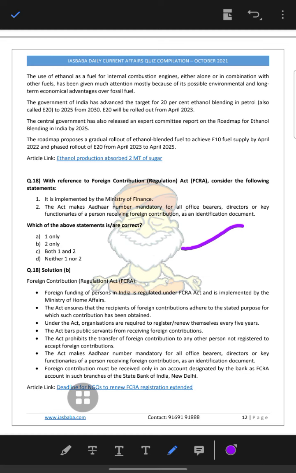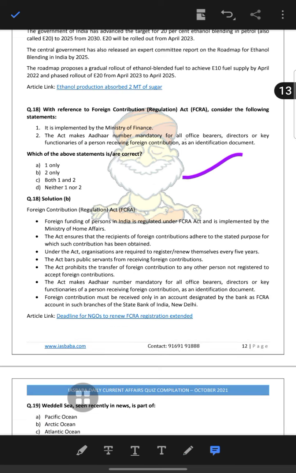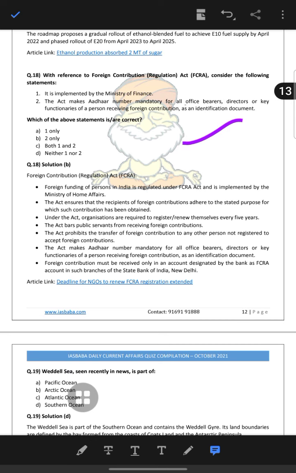The Foreign Contribution Regulation Act falls under the Ministry of Home Affairs, and the Act ensures that recipients of foreign contribution adhere to the stated purpose for which the contribution was obtained. Under the Act, organizations are required to register and renew themselves every 5 years. The Act bars public servants from receiving foreign contribution, and prohibits the transfer of foreign contribution to any other person not registered to accept it.